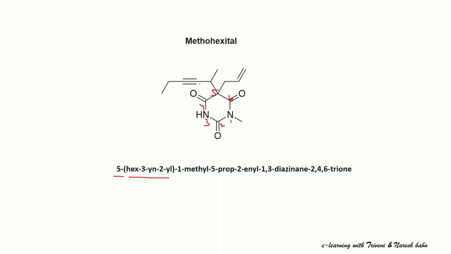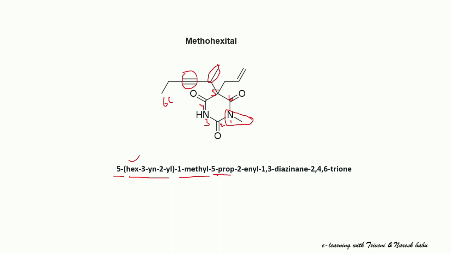1, 2, 3, 4, 5, 6. Totally 6 carbon atoms are there, so these carbon atoms are indicated as hex. And at the third position a triple bond is there, that is yn, and 2-yl. At the second position the substitution is there, that's why it is indicated as 2-yl. And again at the first position the nitrogen is substituted with a methyl moiety, 1-methyl.